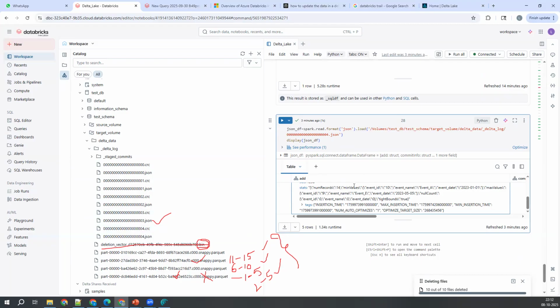See, we don't deal with all these things in real time. I mean, we don't need to come back and see how many files are added and how many files are deleted in the backend. But why I'm explaining all these things is based on this concept only. Some commands are there, the optimize command and vacuum command, which are optimization techniques in Databricks. If you want to understand those things, you need to understand all these operations.